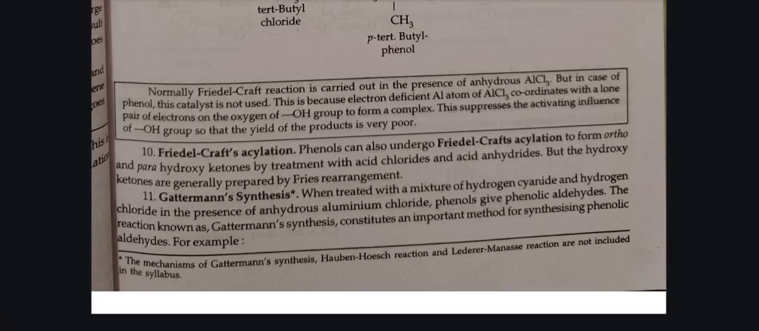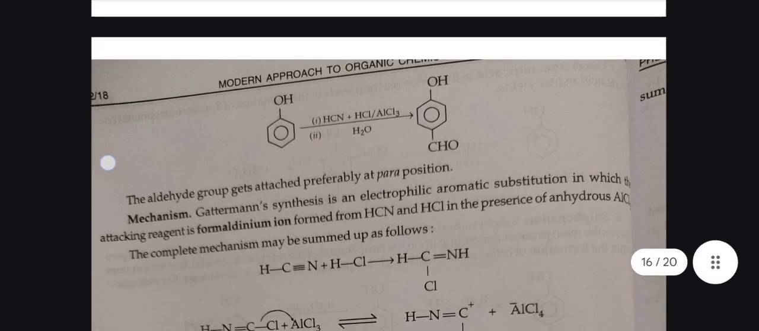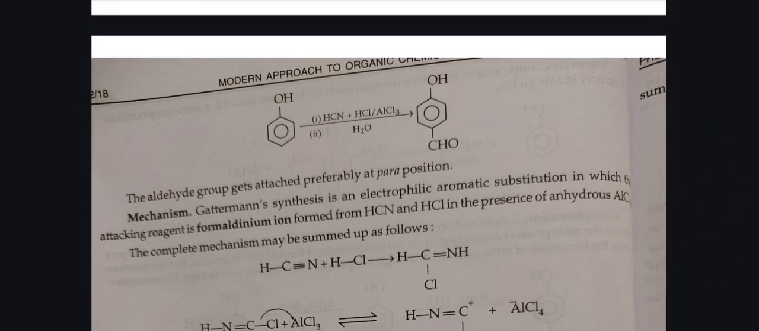Next is Gattermann synthesis. When treated with a mixture of hydrogen cyanide and hydrogen chloride in the presence of anhydrous aluminum chloride, the phenols give phenolic aldehydes. The reaction known as Gattermann synthesis constitutes an important method for synthesizing phenolic aldehydes. For example, in this reaction, the aldehyde group gets attached at the para position.